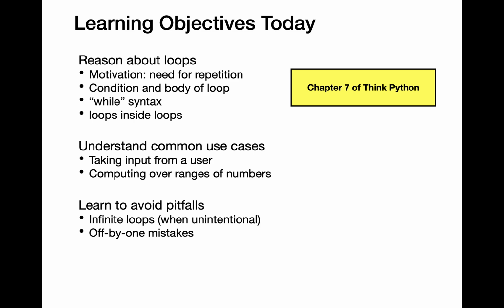As part of the next two lectures, we are going to learn about while loops. After exam 1, we'll learn about for loops. In today's lecture, we are going to learn the syntax for while loops. Then we'll understand common use cases for while loops. We'll be learning how to avoid common pitfalls like infinite loops and off by one errors. The reading for this particular material is chapter 7 of Downey book. Please make sure to go through that.